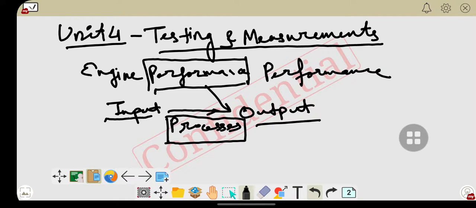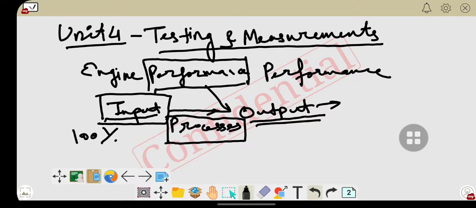Basically, if we consider the actual phenomena, nothing is 100%. There are some losses which we need to consider in each and every step of the process. So if 100% input is applied, we can't imagine that 100% output is achieved. In an IC engine the useful work can only be done up to nearly 30%.